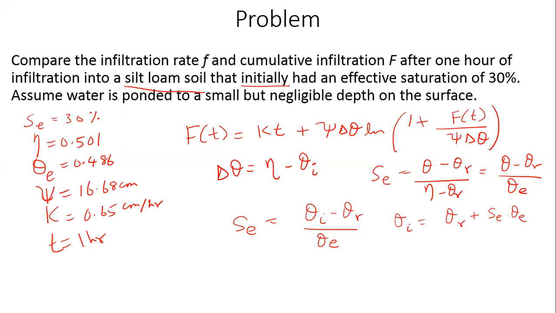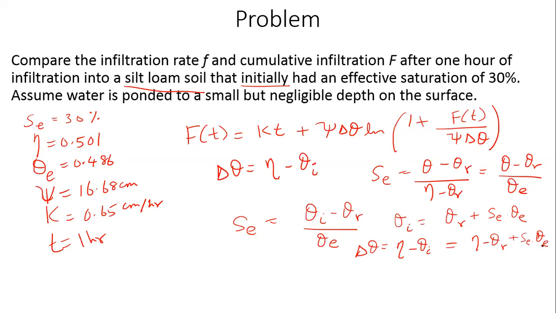Okay, I'll simplify this one more step. But what are we interested in? We are interested in delta theta. We are not interested in theta i itself. So why don't we directly solve for delta theta? You'll see why I'm doing this. Delta theta is simply eta minus theta i, which is equal to eta minus theta r plus Se into theta e, correct?